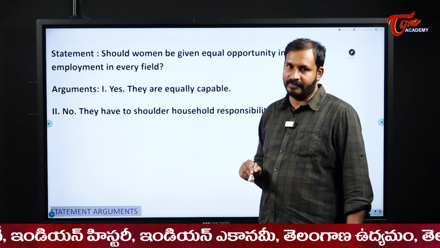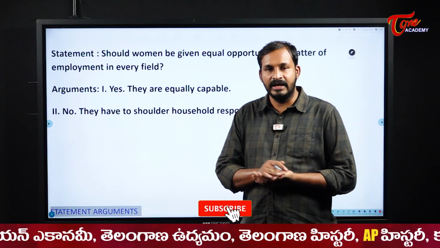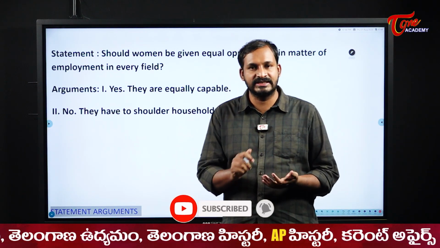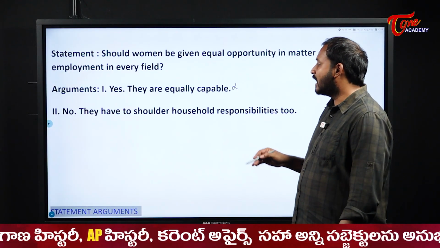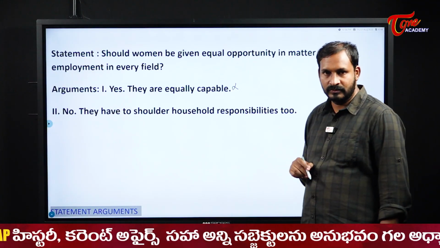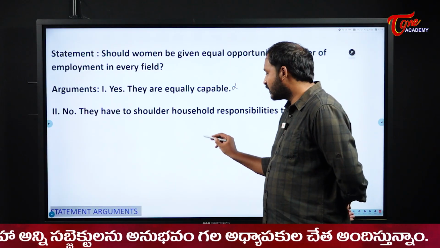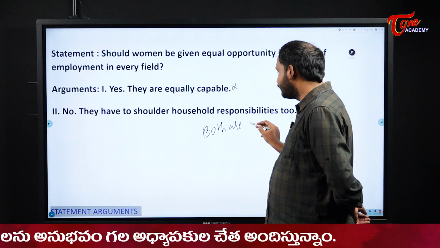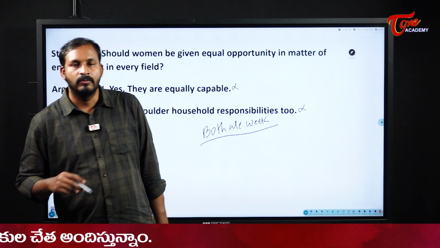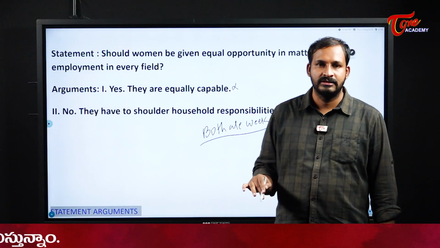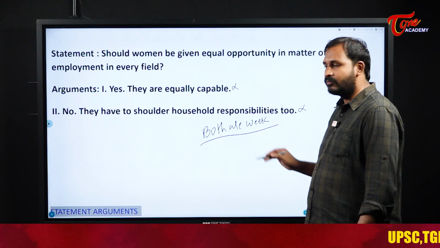Yes, they are equally capable. Are the men and women equally capable in every field? When it comes to the physical cases, I mean physical strength, it is not possible, right? So that is not. Next, no, they have to shoulder household responsibilities too. Is it correct? No. Here actually speaking, both are weak, students. Both are weak arguments. So here none of the arguments is correct for us. Both the arguments become wrong for us in this case. We will not consider both.